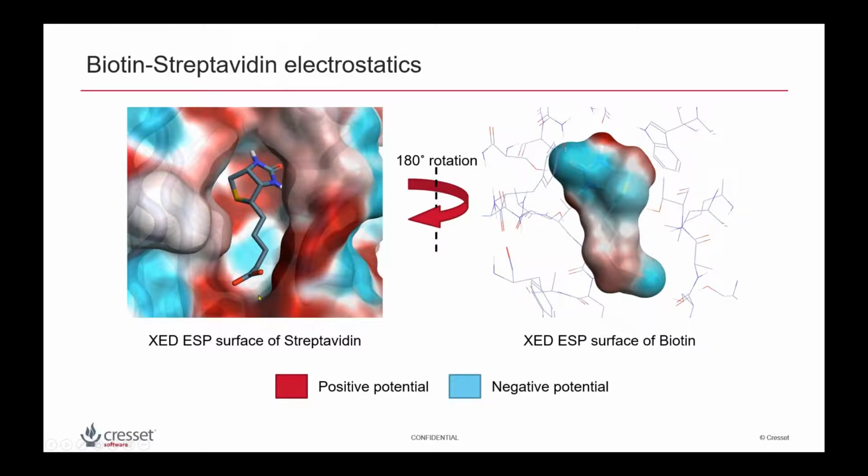On the left hand side, you can see the electrostatics of the protein, while on the right hand side, you can see the electrostatics of the ligand. If you see this part, we have red potentials in the active site around this part of the ligand, while we have negative potential on the ligand. And if we see this extended part, we have positive potentials on the ligand, while we have negative potentials at the same site in the protein active site. So the electrostatics of the ligand is quite complementary to the electrostatics of the protein, and that may be the reason why it is a strong binder of streptavidin.